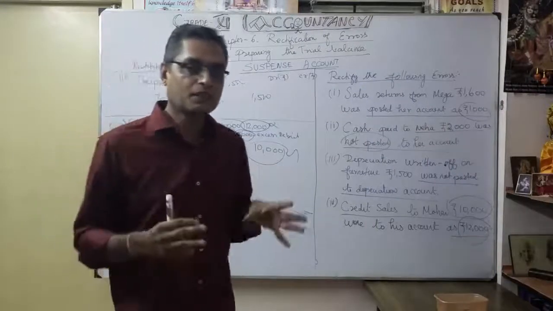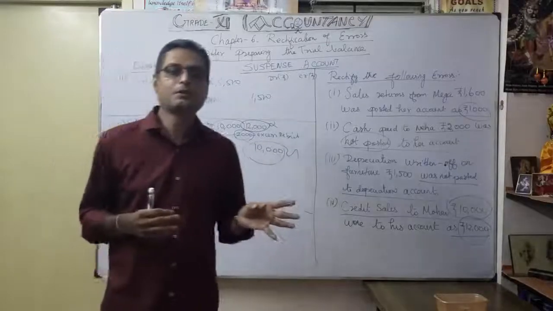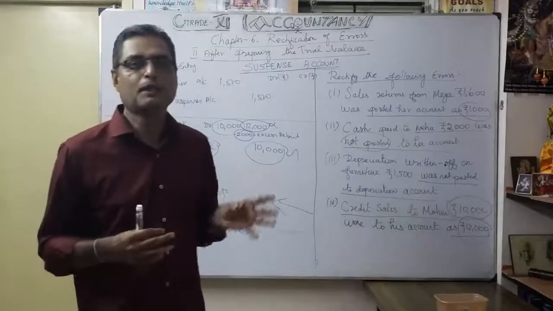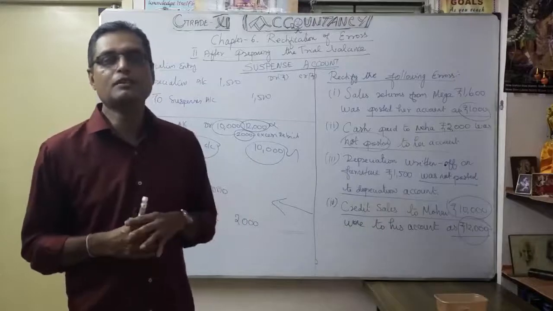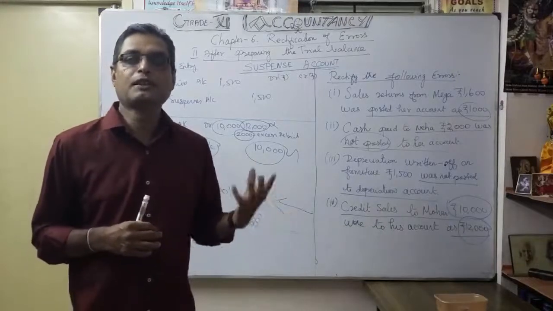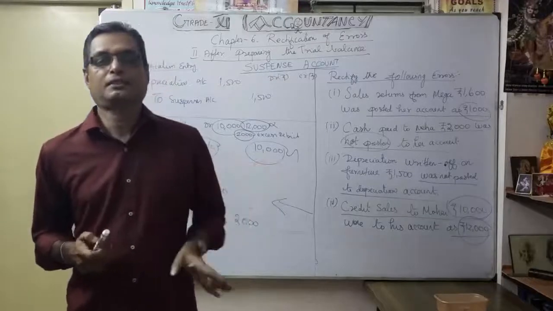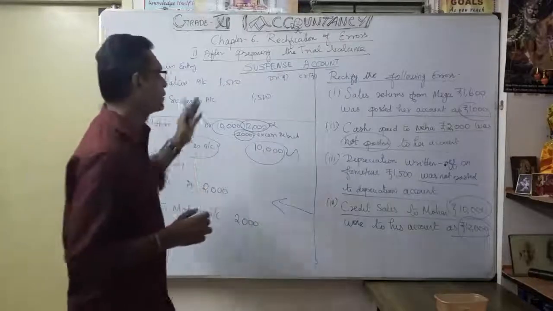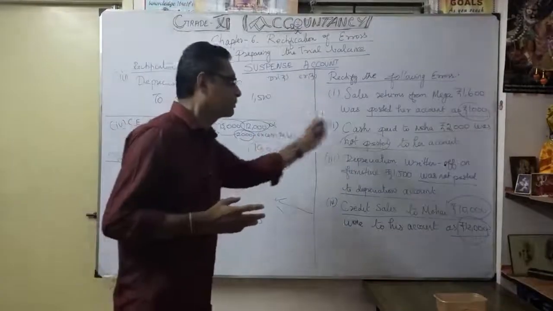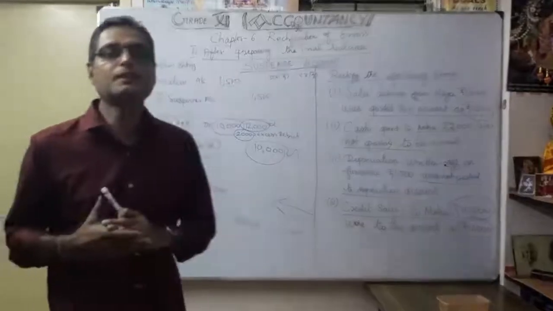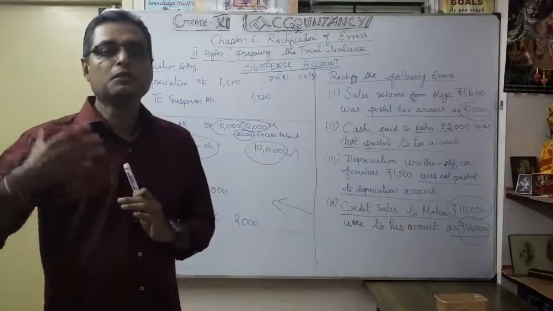So we discussed a very important point. Even after opening the suspense account, if there is still any suspense account balance, if it is a debit balance, you show it in the balance sheet on the asset side. If it is a credit balance in the suspense account, you show it on the liability side. Okay, that you have to keep in your mind, even though you are unable to locate the error. That is a very important point. I hope that you understood this session about the suspense account with the help of this illustration. Thereafter we will discuss in detail the NCERT book exercise. So please see the video many times.